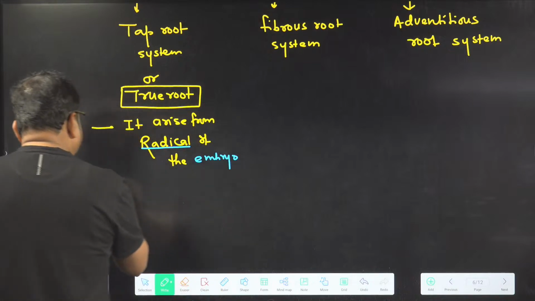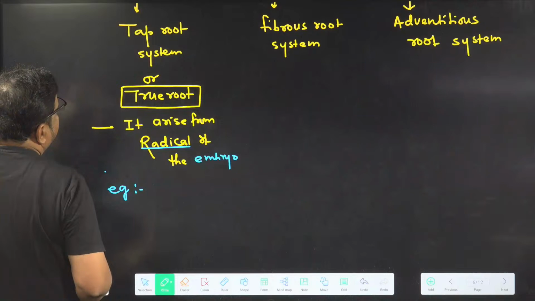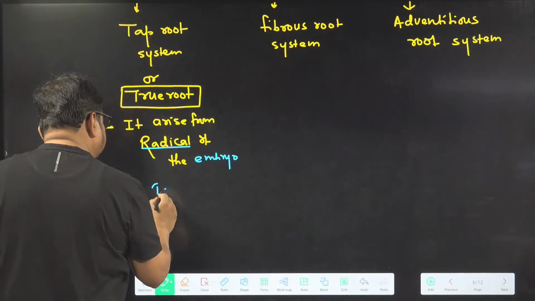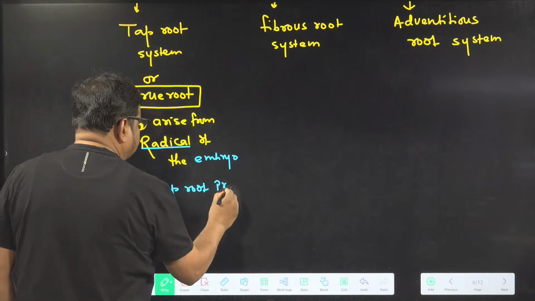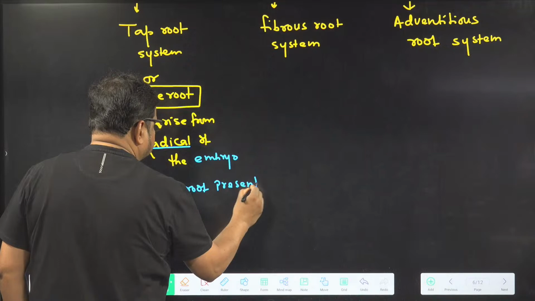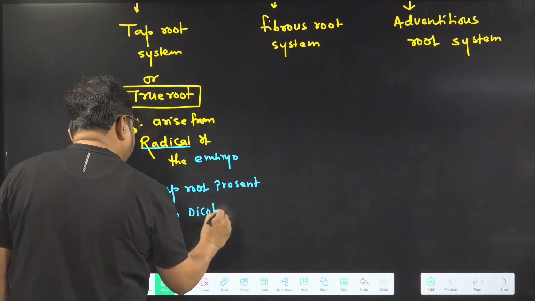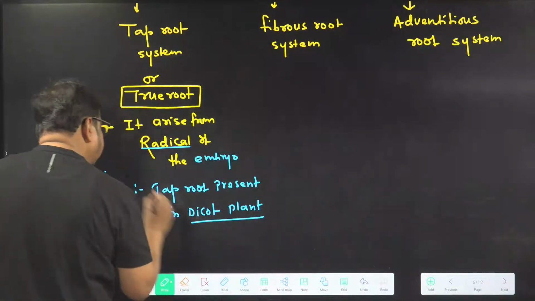Now what are the examples of taproot? The characteristic taproot is present in dicot plants. In dicot plants, which kind of root is present?